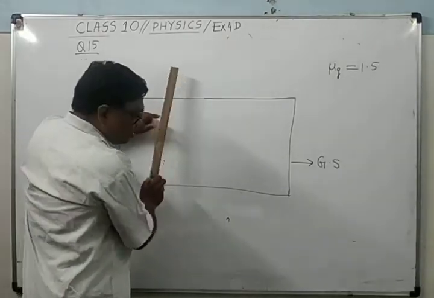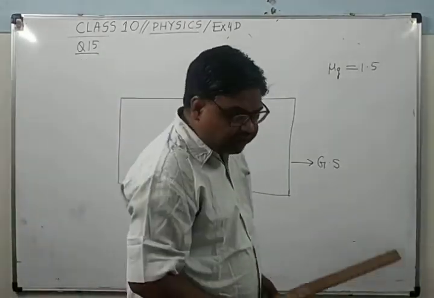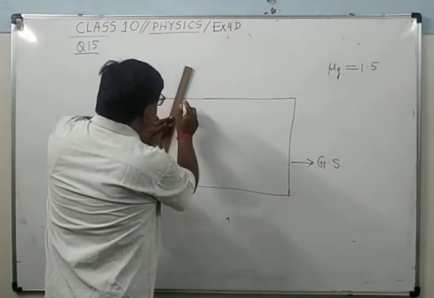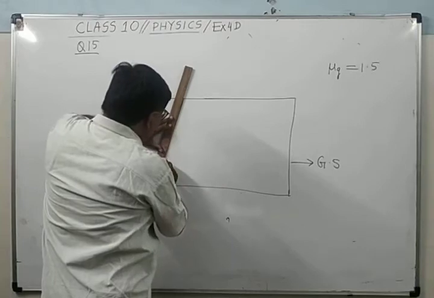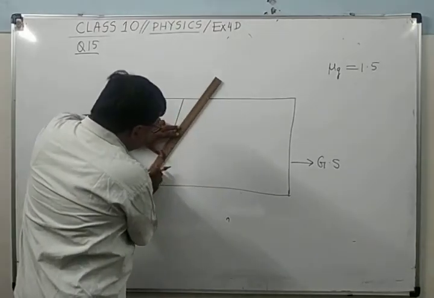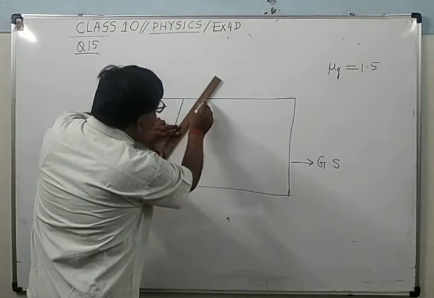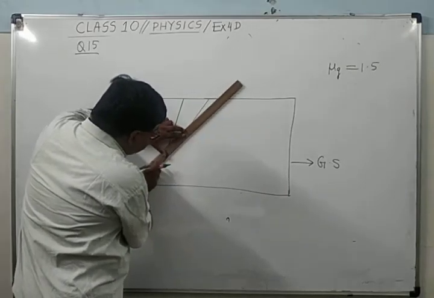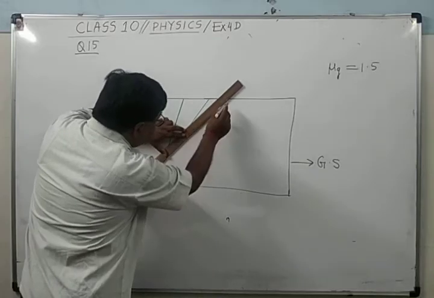This is just like question number 13. But what is the important point here? In this question, critical angle is not given, while in question 13, critical angle was given. This is the difference. So what will you do for that?